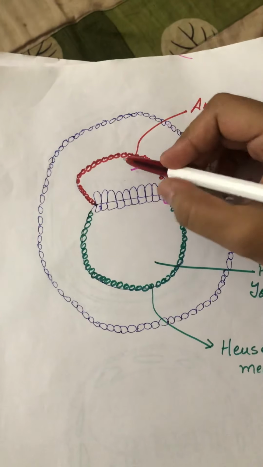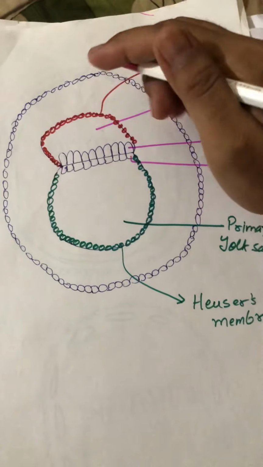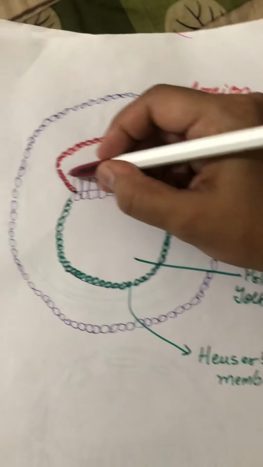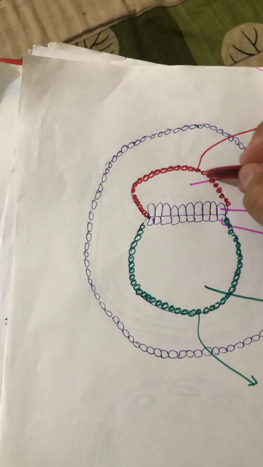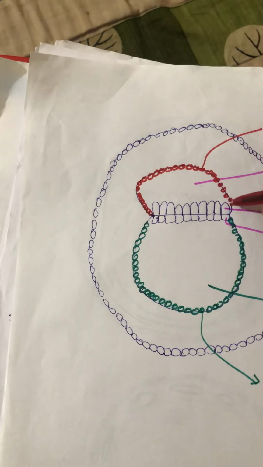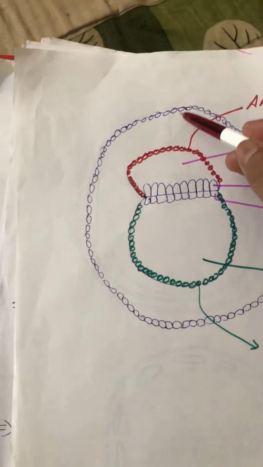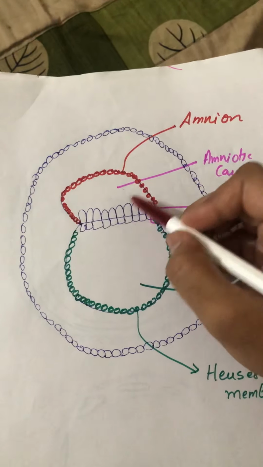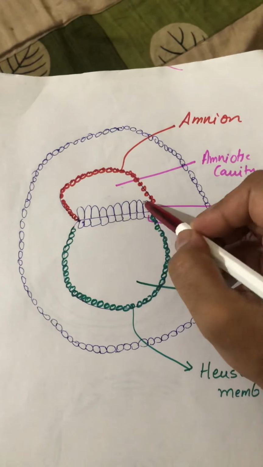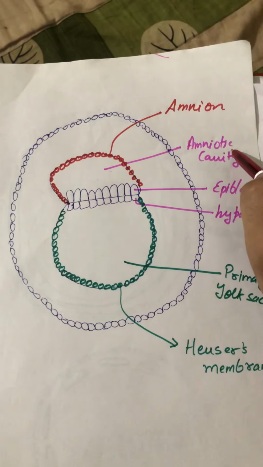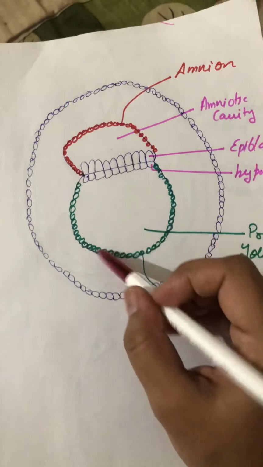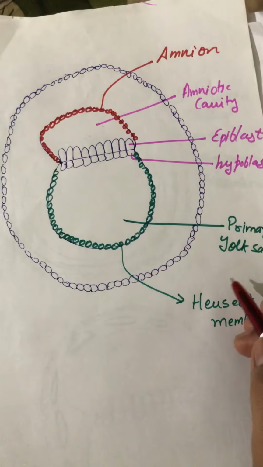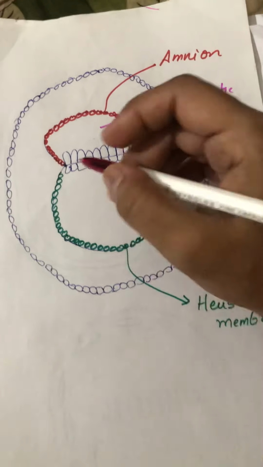Now it has detached from the trophoblast layer and formed a layer of cells from the trophoblast layer. Okay, this layer of cells is called the amnion, and the cavity that is formed above the epiblast cells is called the amniotic cavity. Similarly, the cavity formed below is called the primary yolk sac.